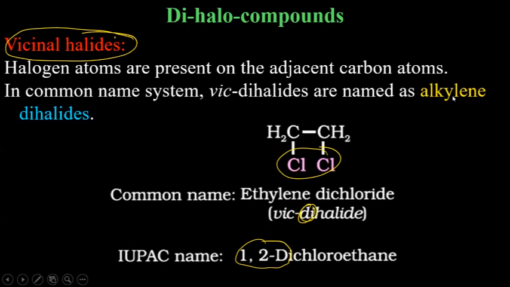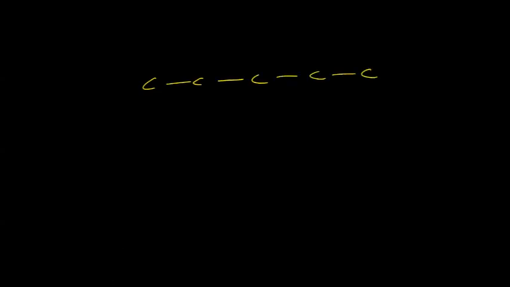Yes, Varsha. The point here is that if you have carbons, say, and I am not writing the hydrogens, and suppose this carbon has two chlorines, then the same carbon has chlorines, we will call it geminal dihalide.